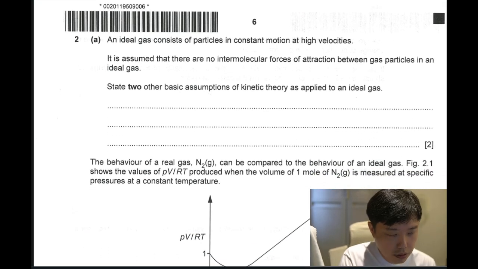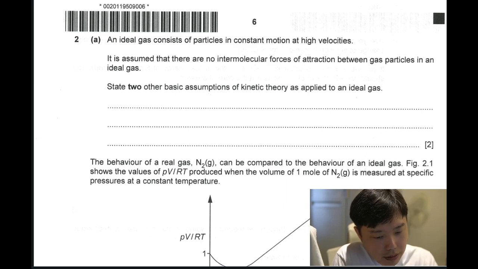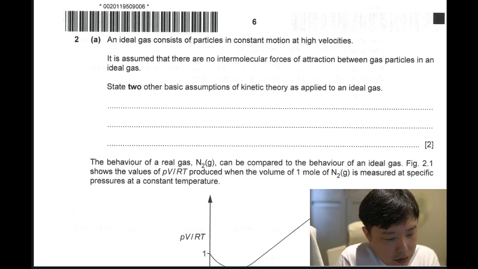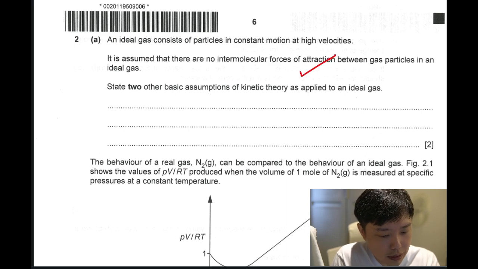Alright guys, let's continue with this question from 2024 A-Levels Paper 2, Question 2. Part A says an ideal gas consists of particles in constant motion at high velocity. It's assumed that there's no IMF between gas particles in an ideal gas. So this is one of your ideal gas assumptions. They want you to state two other basic assumptions as applied to an ideal gas.